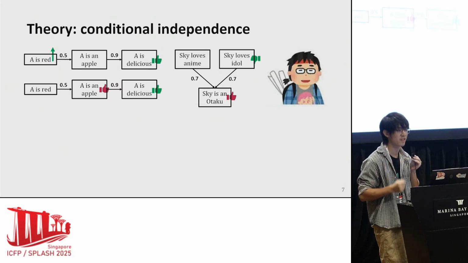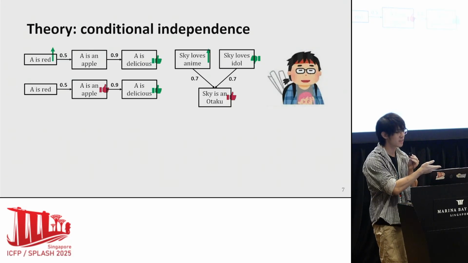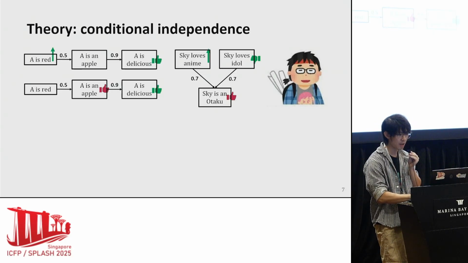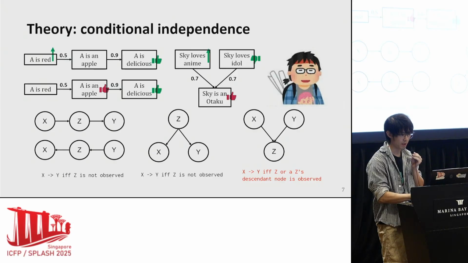Then we can easily infer that the probability of Sky loving anime will rise, which shows that given this observation, those two events are not independent anymore. Therefore, the transmission of posterior information is not a simple reachability problem, especially when we're considering observation. And the theory of conditional independence answers such problem. Here, the arrow from X to Y means that the information from X can reach Y. For more details of the theory, you can refer to our paper.